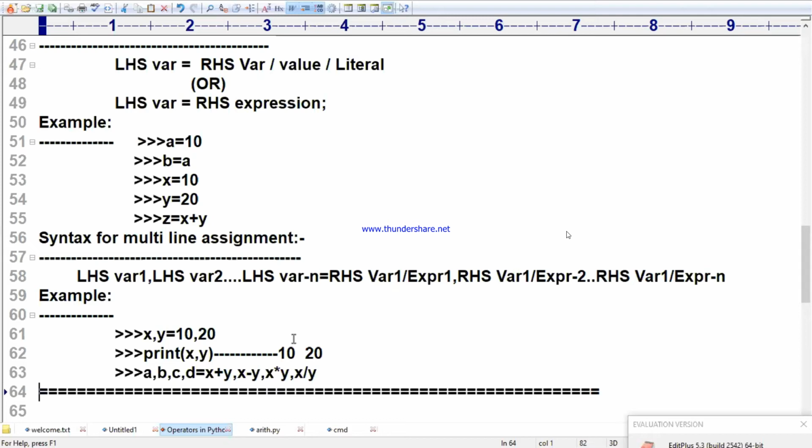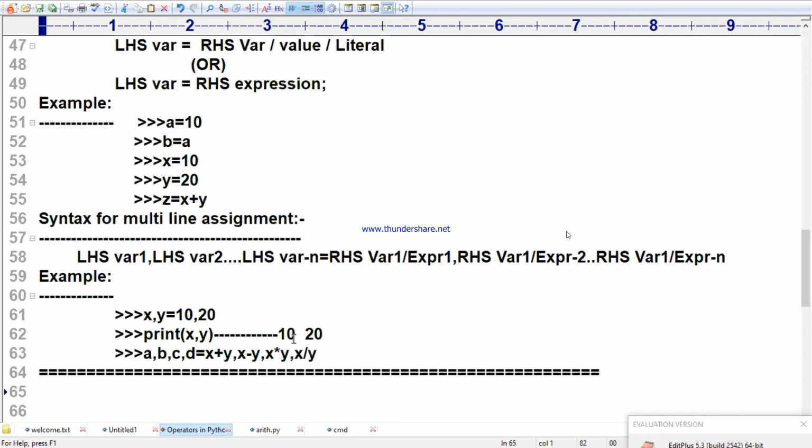Durga Prasad: x, y, z is equal to 10, 20, 30. What is the value of x? Tell everybody. The question is x comma y comma z is equal to 10, 20, 30. What is the value of x? What is the value of z? x is equal to 10, y is equal to 20, z is equal to 30. That's it. Simple. Right. Completed in writing? I will wait for 10 seconds before going to the program. Anybody still writing, please complete it.